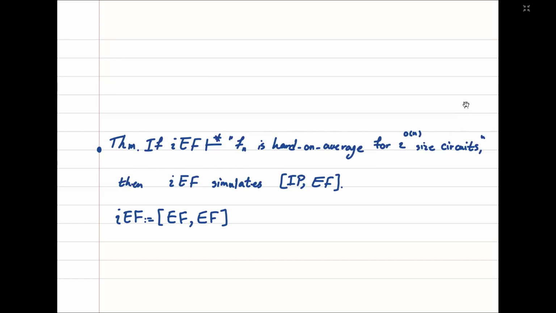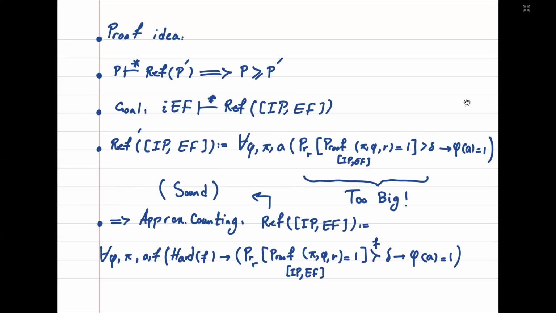And so here we want to prove this theorem. At least we want to give some ideas of how one can prove this.